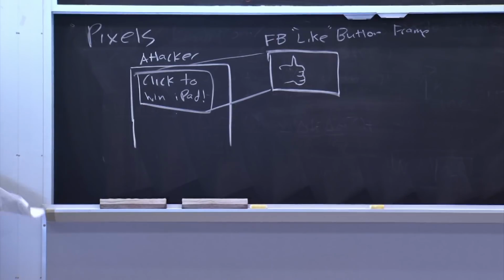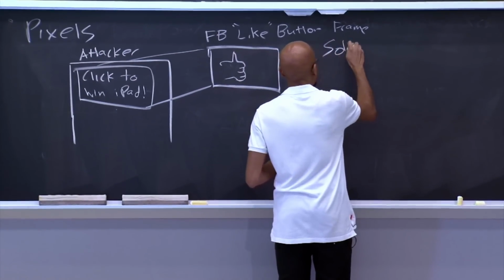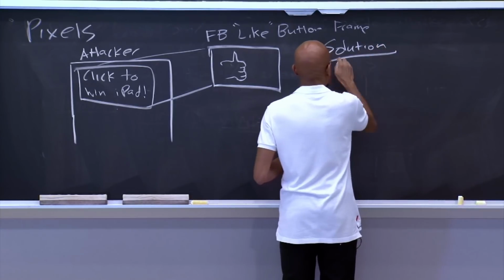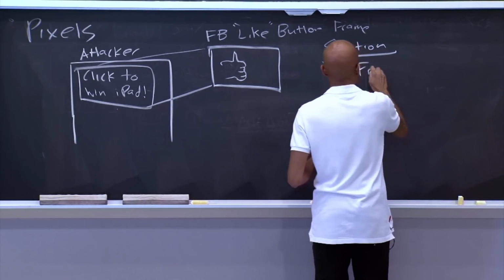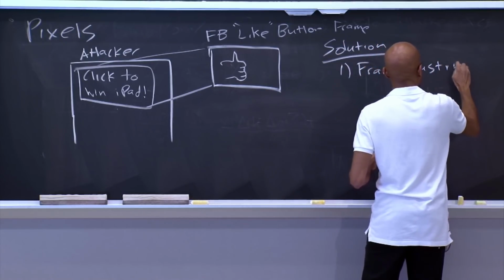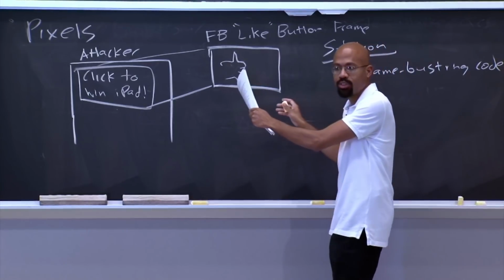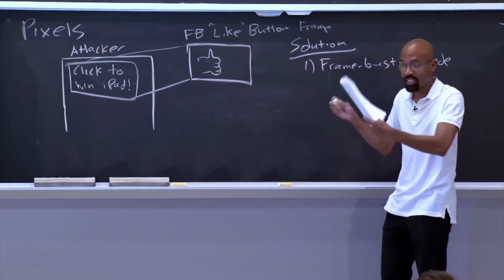Okay, so there's a couple different solutions you can imagine for solving this. The first solution is to use frame busting code. So you can use JavaScript expressions to figure out if you have been put into a frame by someone else.